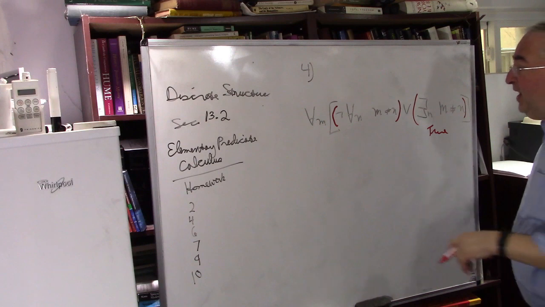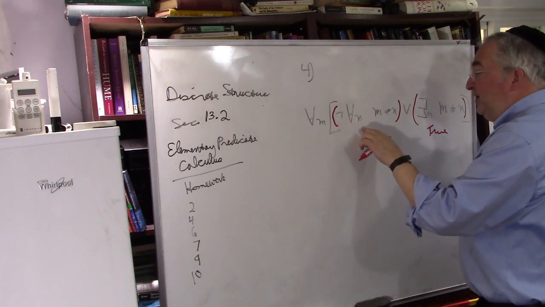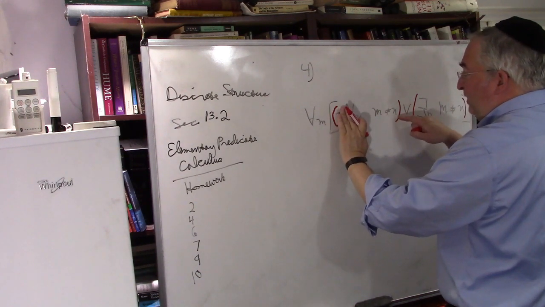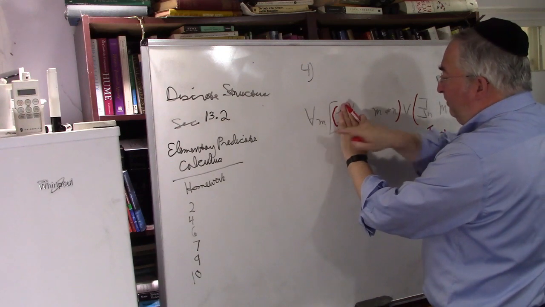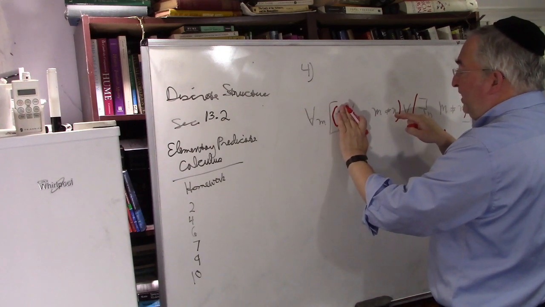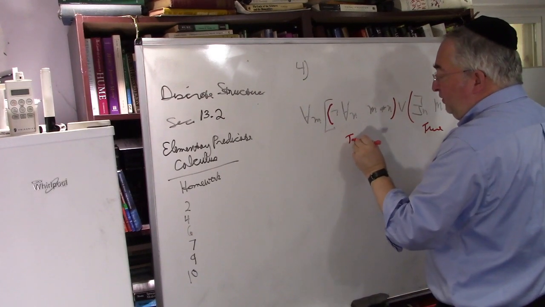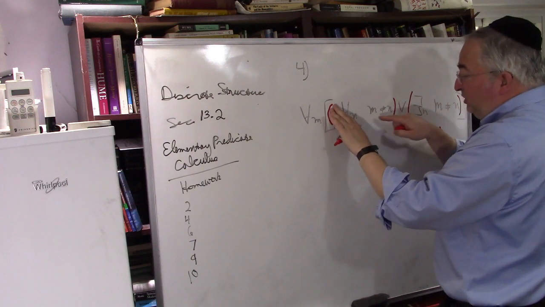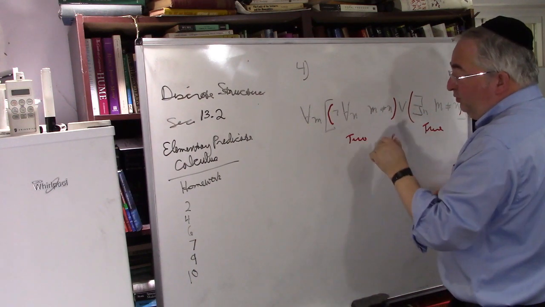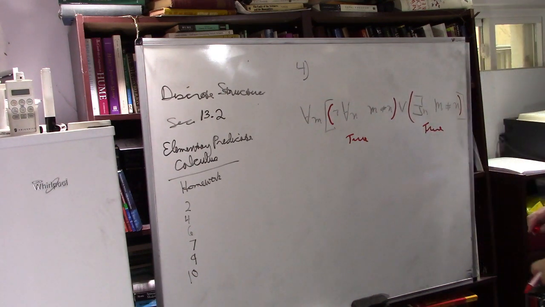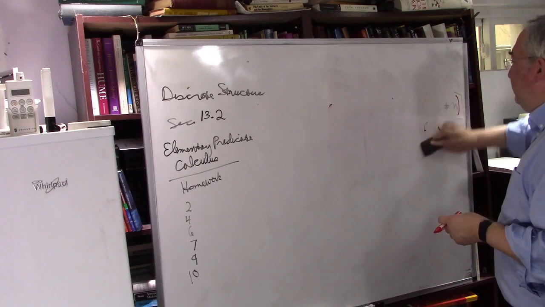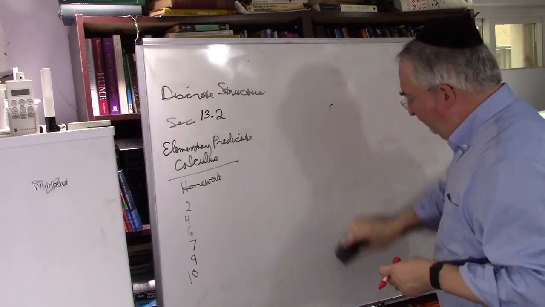For all m, it is false that every n is not equal to it. Let's close that off. Every n is not equal to it. Give me any number, then any number is not equal to it. That's not true. So this is true also. If you forget about the not, this is false. Therefore, if you have the not, it's true. So this is true and this is true. Both of them are true. Okay, so that takes care of that. That was problem number 4. They just want you to get used to understanding the meanings of these formulas.